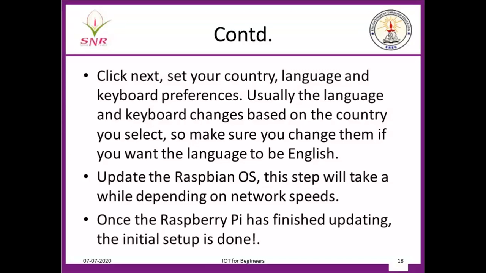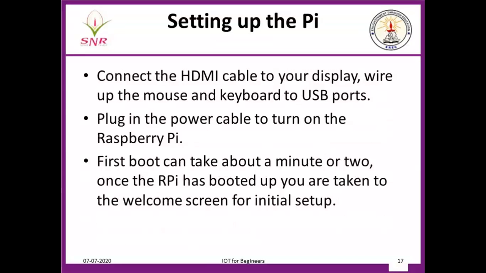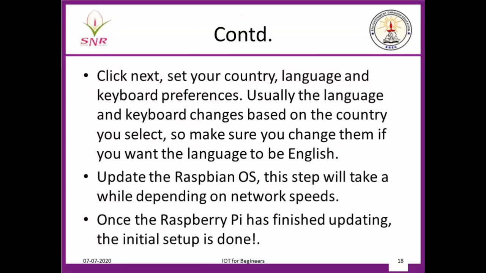So I'll repeat it. What you have to do is, once you insert the SD card into the Pi, you connect your display, your mouse, and your keyboard, then you do booting. It will take a few minutes for booting. It will ask which language you prefer. You choose English. Then you update your Raspberry OS after selecting the password. The default password, you leave it, and update the OS. Then once it is finished, the setup will be over.